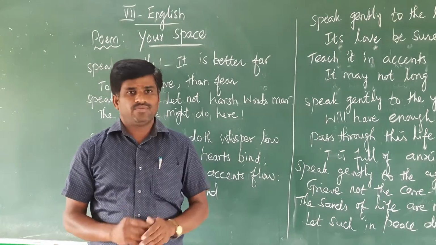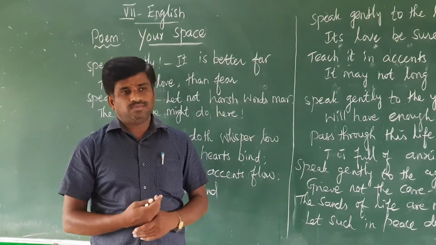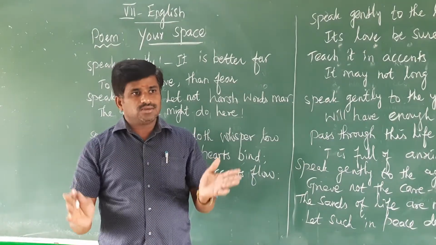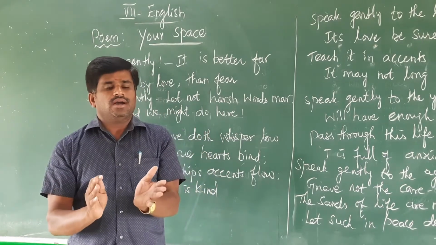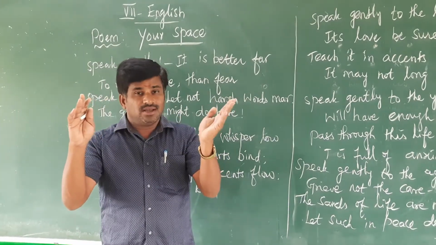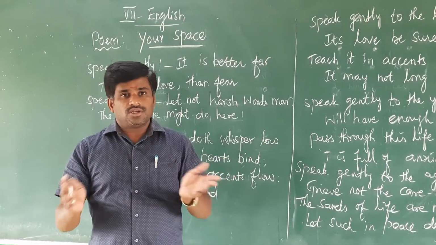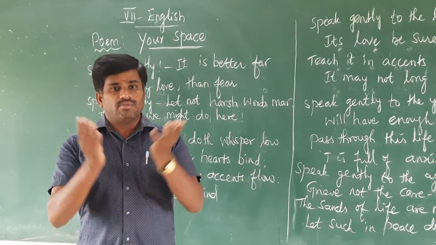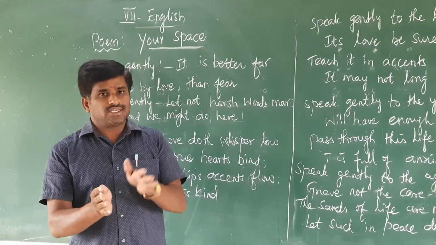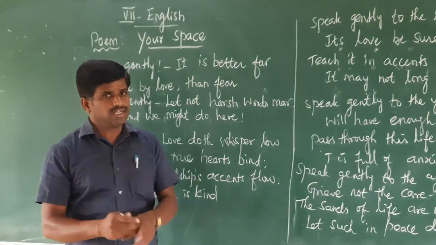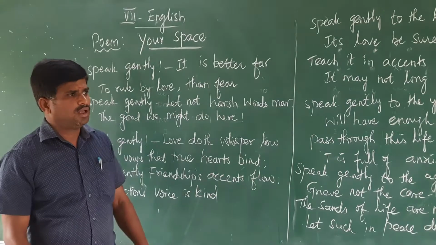They are called erring. How to speak to them. Then at last he has given advice to us on how to create a healthy environment. That is the thing he has explained in this poem. Let's go to the poem now.